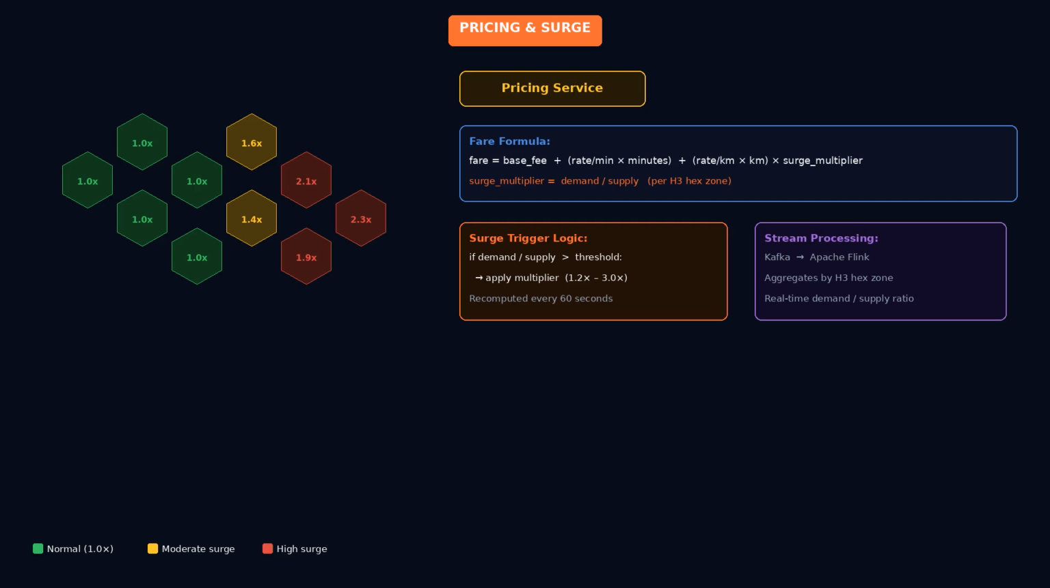The multiplier is shown to the rider before they confirm, and it gradually decreases as more drivers move into the area. This pricing data is computed in near real time using a stream processing pipeline. Apache Flink or Spark streaming work well here.